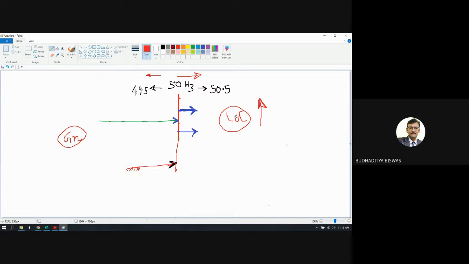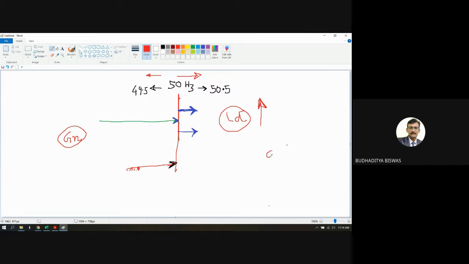But suppose in some cases or at some times the load demand increases beyond the generation, then we need to increase the generation. At that time, if it is not able to generate exactly the amount of the load demand, then what will be the problem? The frequency tends to decrease, as the load demand is more compared to the generation. So at that time, we need to generate more electricity to meet that extra load demand. And at this time, the selling price of that extra amount of electricity will be more compared to the normal time.